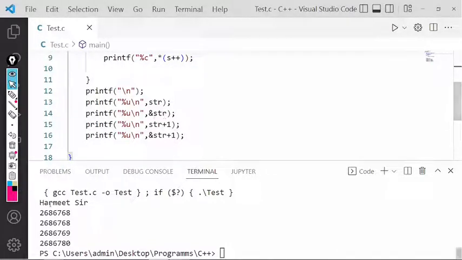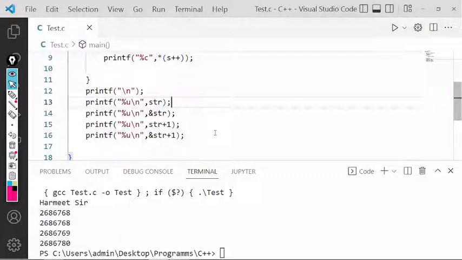Then the address is 2686768, that is we are taking 4000, again 2686768, same address, then +1 gives 2686769 and +1 gives 2686780, means 12 bytes will be incremented from 68 to 80. Getting my point? So str gives the base address.